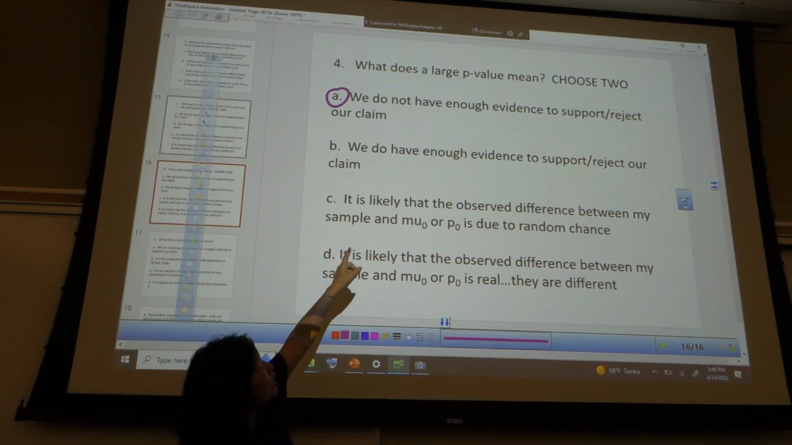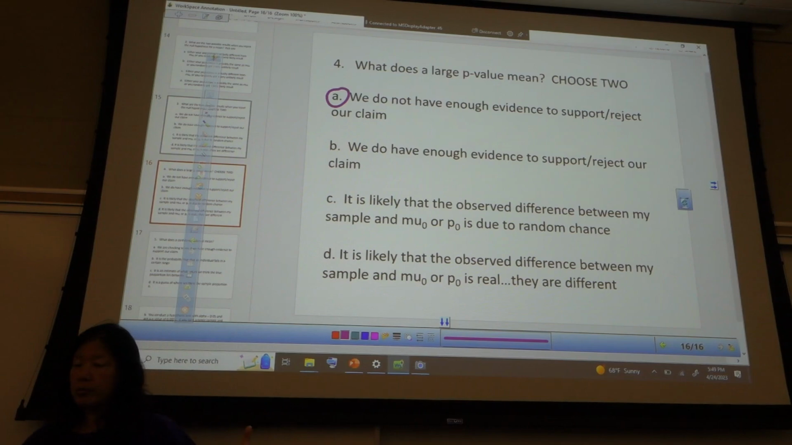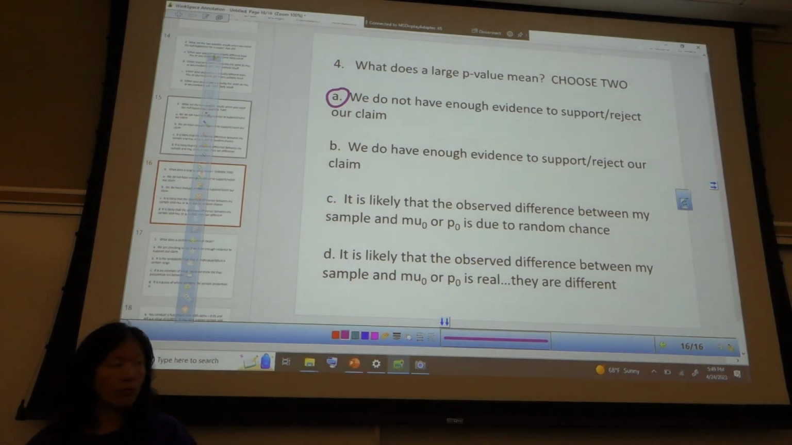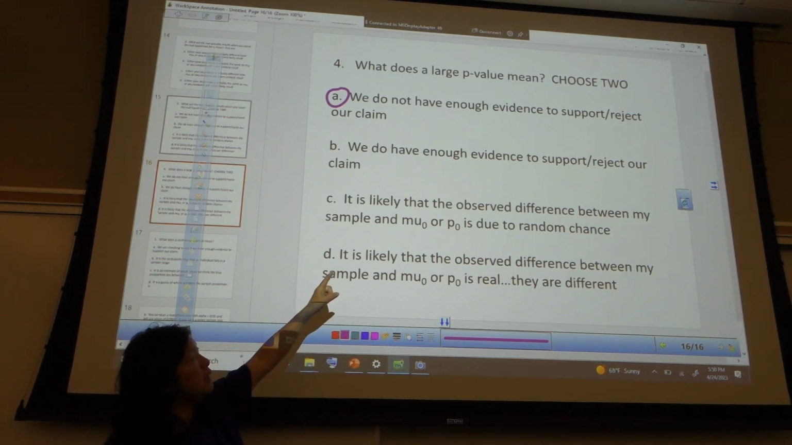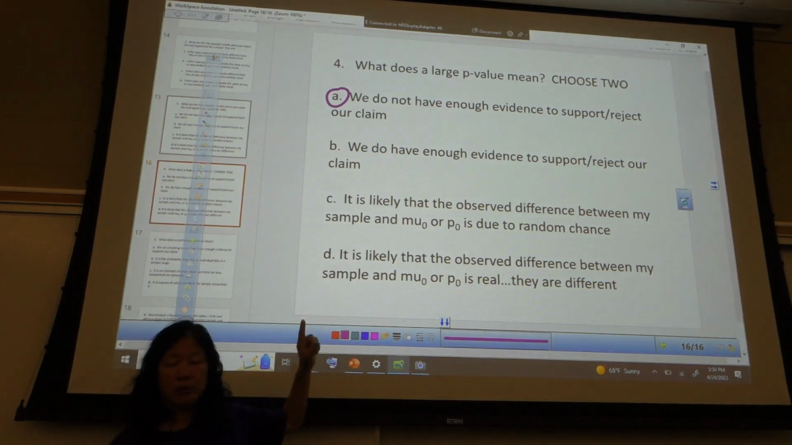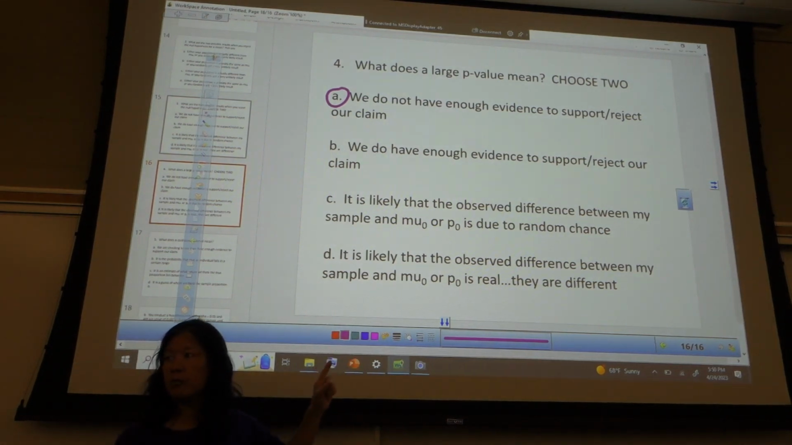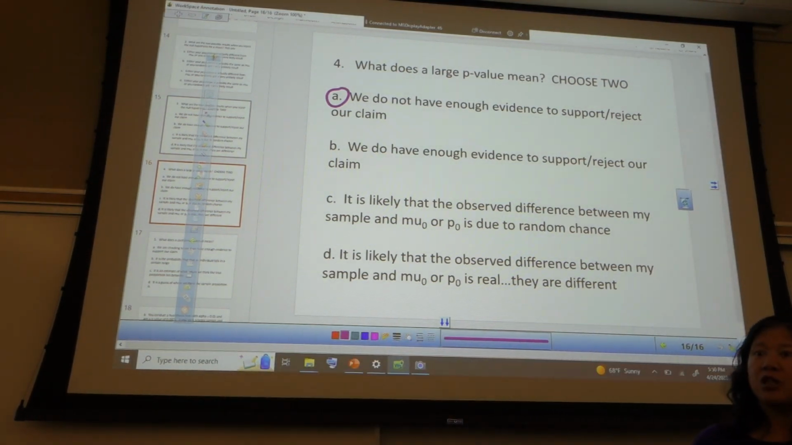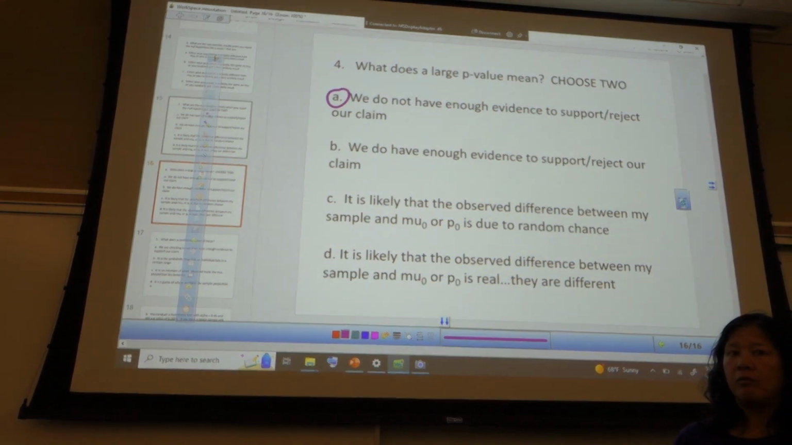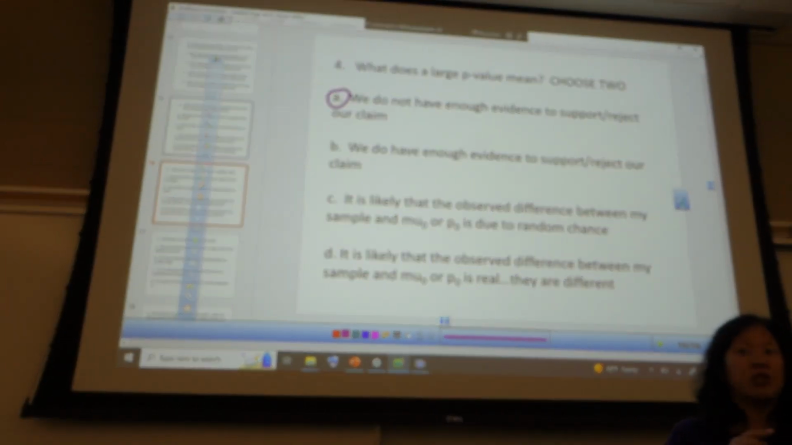So if I have a large p-value, high probability, so my sample has a high probability, does that mean that the difference between my sample and mu naught is due to random chance, or that they really are different? A large p-value, does that mean that I reject H naught or don't reject H naught? Do not reject H naught, right?